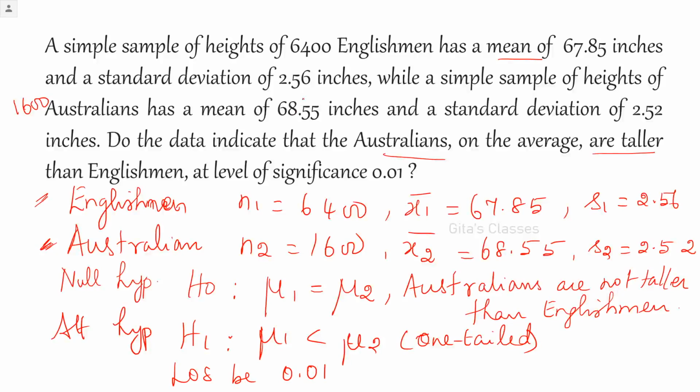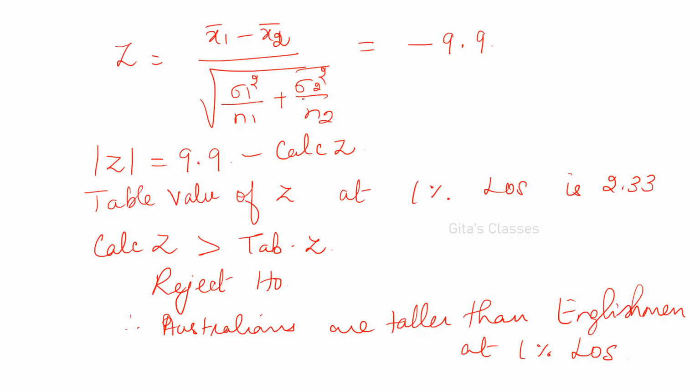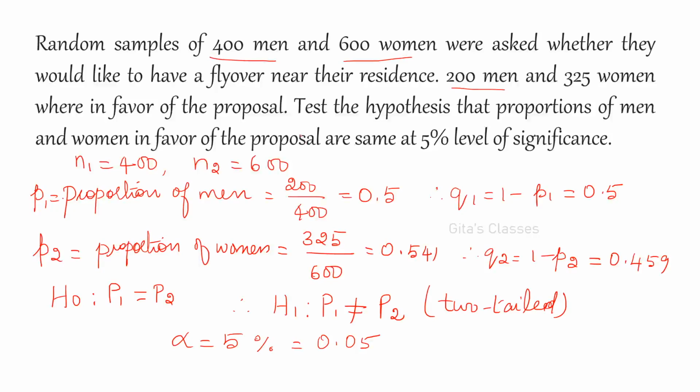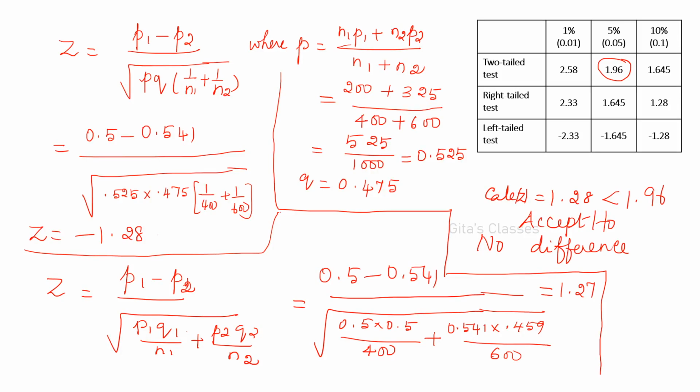Next, this I have explained in the previous class itself. Next is 400 men and 600 women. Here these are two populations, so two population proportions are given. Accordingly, the formulas also you have to use. P1 is equal to P2, no difference. Always H0 is a statement of no difference. H1 is the alternative hypothesis, just opposite to H0. So these are the formulas you can substitute. Then this is the answer. The calculated Z is 1.28, which is less than 1.96. Therefore no difference, that is, accept H0.